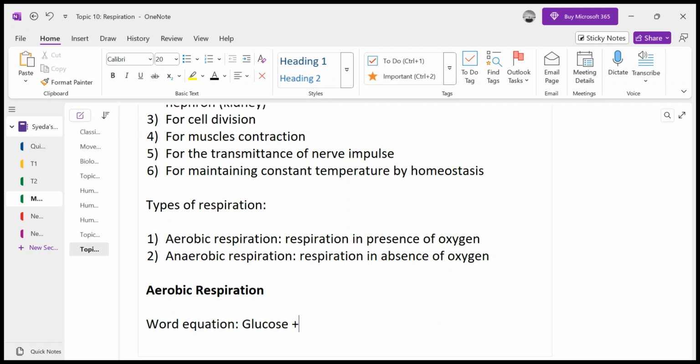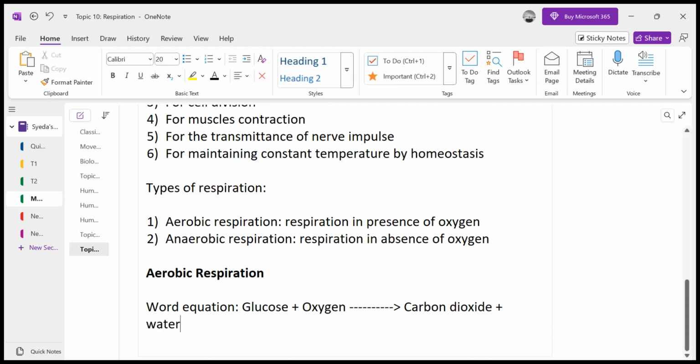So glucose plus oxygen, and that gives carbon dioxide. Carbon dioxide is basically a waste product that is not required by the body. The body wants only energy. Now this carbon dioxide is an extra product which is not needed actually, and this has to be excreted, removed out of your body. So carbon dioxide, water, and plus lots of energy in the form of ATP.